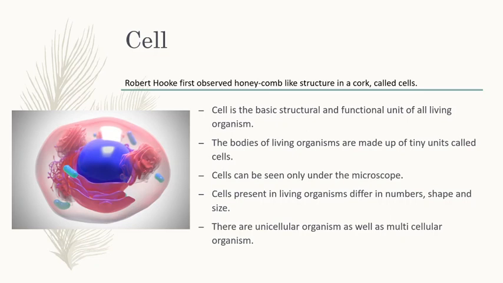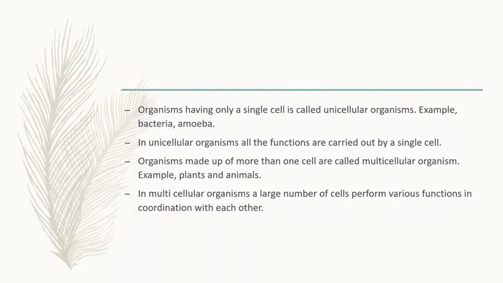Cells present in living organisms differ in numbers, shape, and size. There are unicellular organisms as well as multicellular organisms. Organisms can be classified into two. Some organisms are unicellular and some others are multicellular organisms. In that, the first one is unicellular organism. Uni means one.